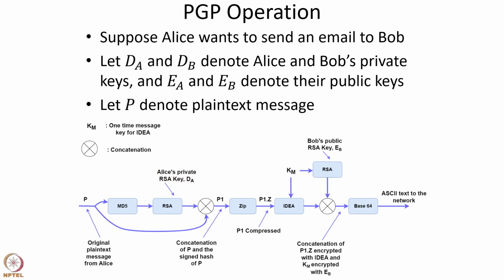We will discuss the detailed operations of PGP in the next lecture. To summarize various security systems, the practical security systems which employ all the security mechanisms that we have been discussing in the last several classes, we provided an overview of email in the internet, and then we started our discussion of the secure email system PGP. We will continue our discussion of PGP in the next lecture.